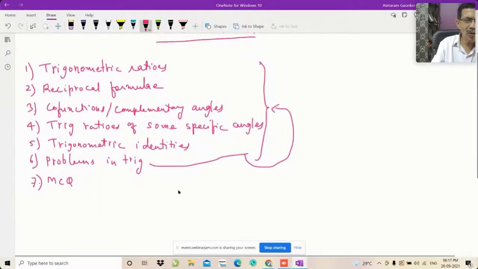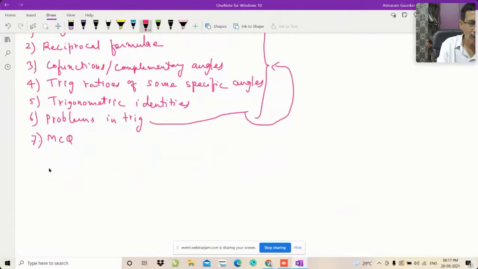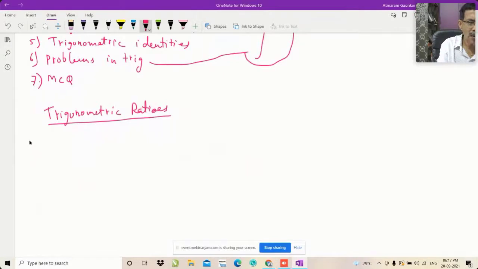Let me begin with the first topic, that is trigonometric ratios. These trigonometric ratios, you already know. It is just a revision over here. Let me draw a right angle triangle.